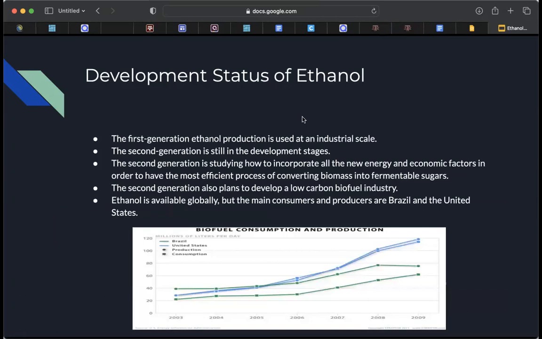The developmental status of ethanol. So, the first generation of ethanol production was used at an industrial scale, and the second generation is still in the developmental stages. Right now, they're studying how to incorporate all the new energy and economic factors in order to have the most efficient process for converting the biomass into fermentable sugars. The second generation also plans to develop a low carbon biofuel industry. And as far as availability goes, ethanol is available globally, but mainly used in Brazil and the United States.